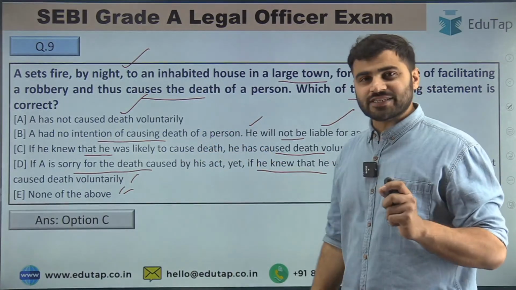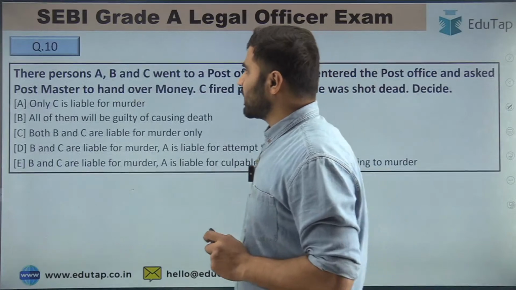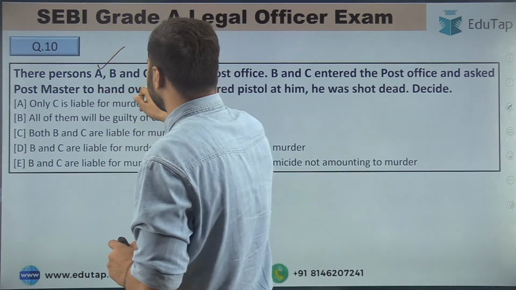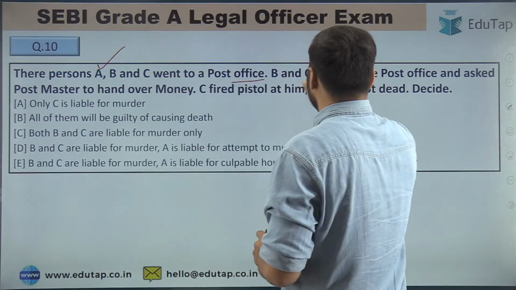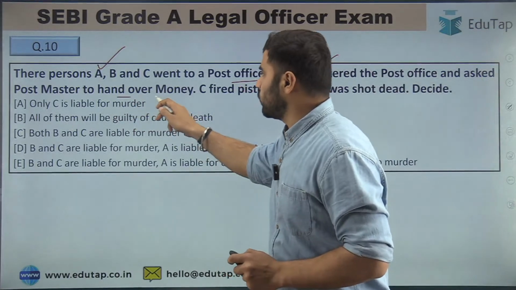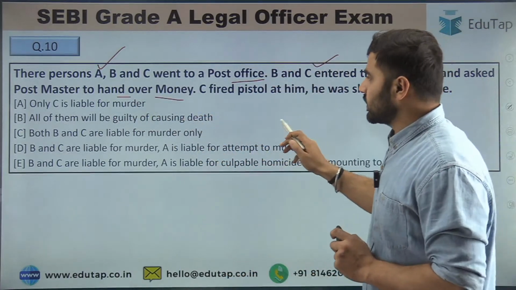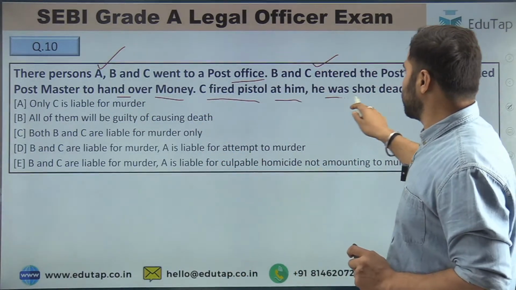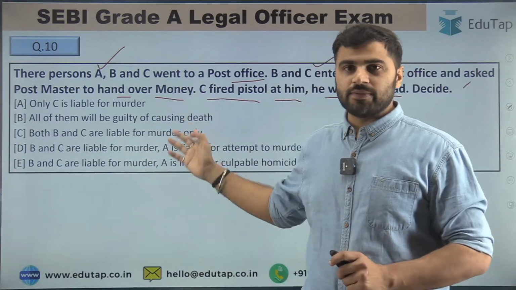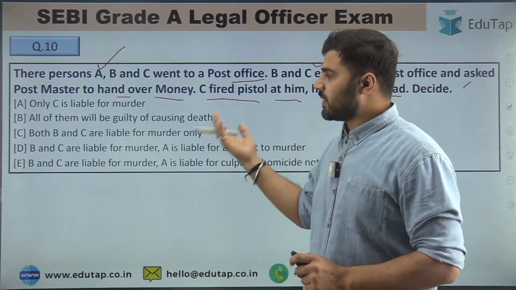Now let's move to the last question of the day. Question number 10 is: three persons A, B and C went to a post office. B and C entered the post office and asked the postmaster to hand over money. Right? Read the question carefully. C fired a pistol at him. He was shot. Then you have to decide the case: whose liability is it and what will they be liable for.